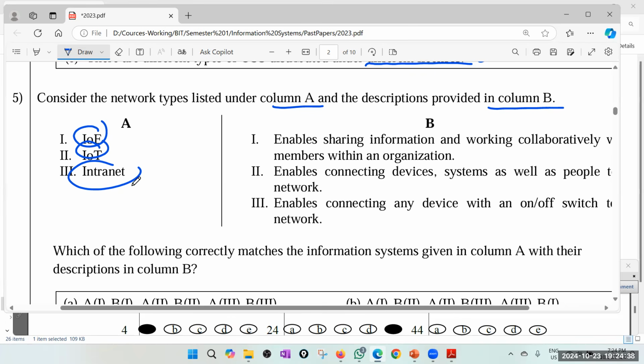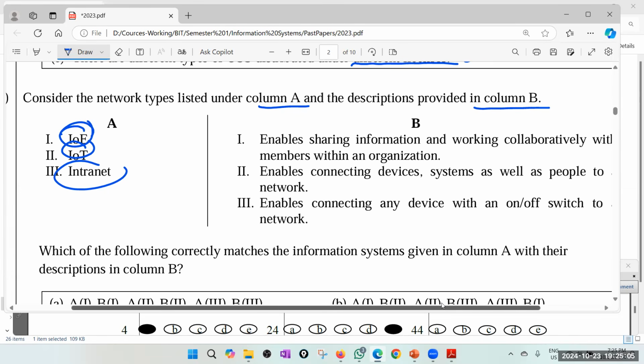That means you connect things together, like door control system, fire alarm system, even your smart TV and so on. Internet of everything means connecting things, computers, humans, everything together into one network. So let's see. Enable sharing information and working collaboratively with members within an organization. That is intranet, because it's within an organization.